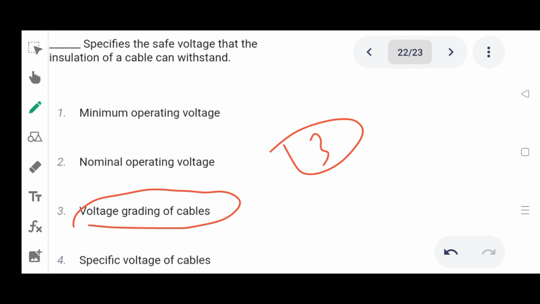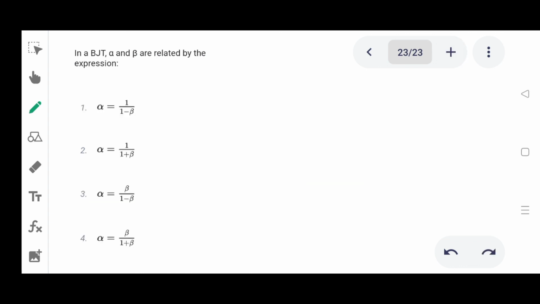Option 3. Next one. In a BJT, alpha and beta are related by the expression. Option 1 alpha equal to 1 by 1 minus beta, 2 alpha equal to 1 by 1 plus beta, 3 alpha equal to beta by 1 minus beta, 4 alpha equal to beta by 1 plus beta. Correct answer is alpha equal to beta by 1 plus beta. Option 4.